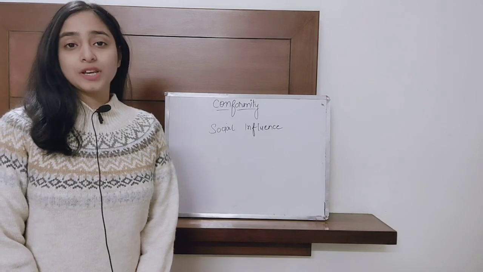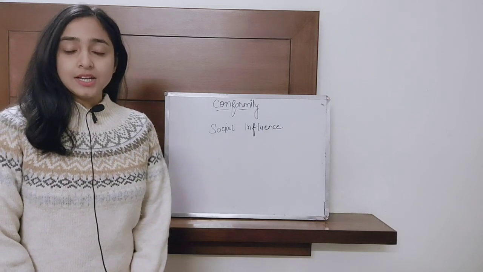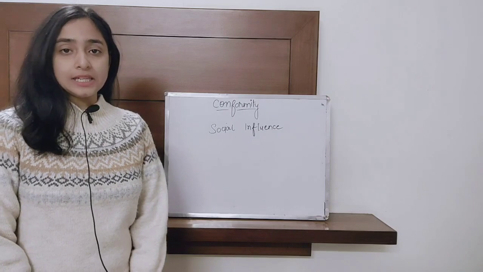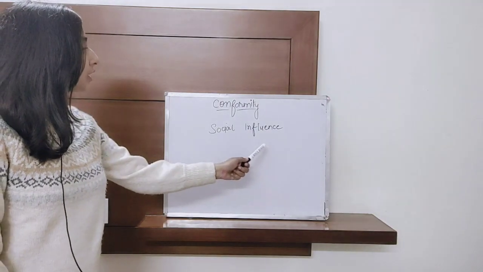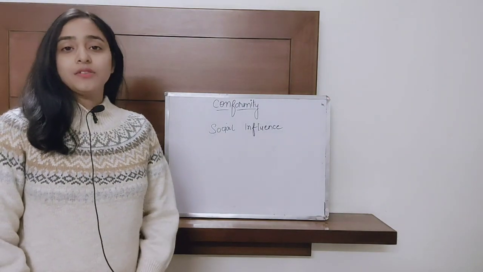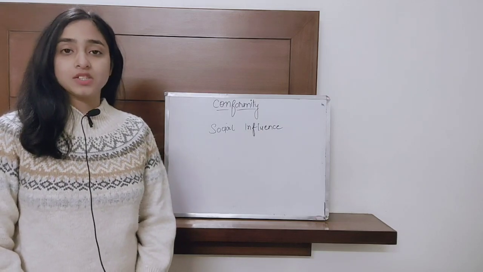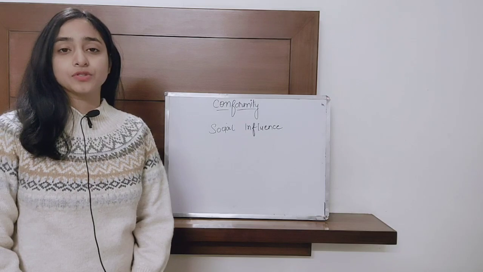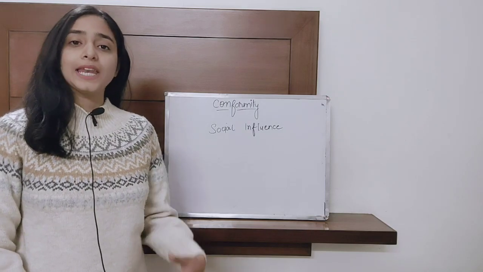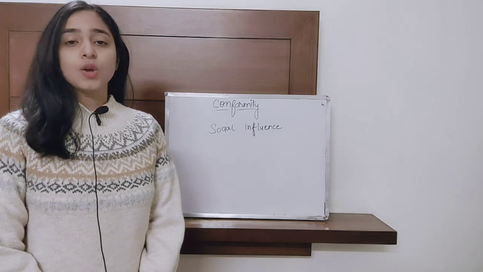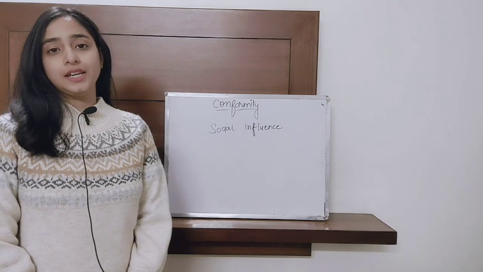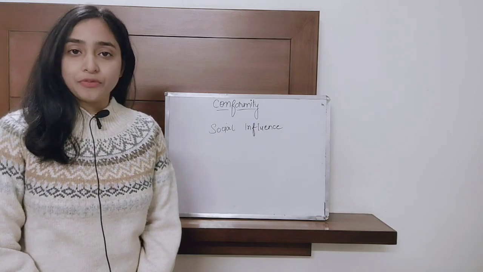The topic for today's video is conformity. So before we discuss what is conformity, let's first understand what is social influence. Social influence is any kind of behavioral change that a person makes due to the presence or absence of other people. So any kind of behavioral tendency which is influenced by society, that is known as social influence.